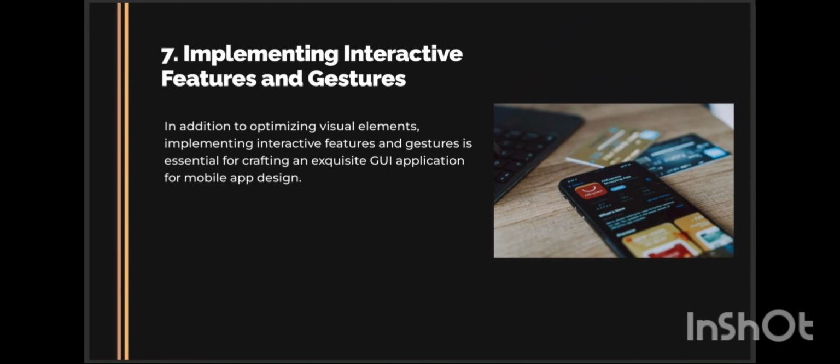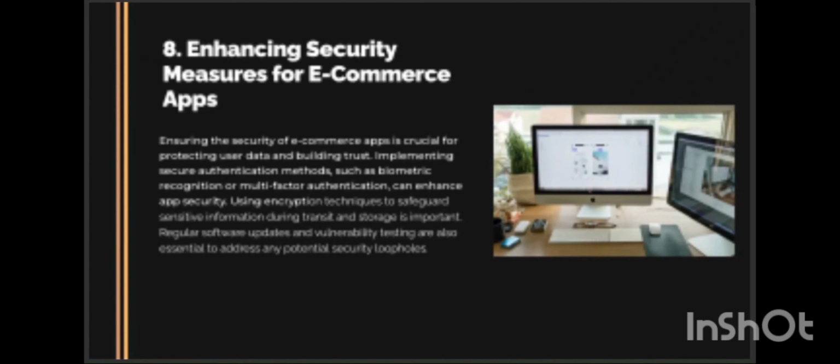Seventh one is implementing interactive features and gestures. In addition to optimizing visual elements, implementing interactive features and gestures is essential for crafting an exquisite GUI application for mobile app design.